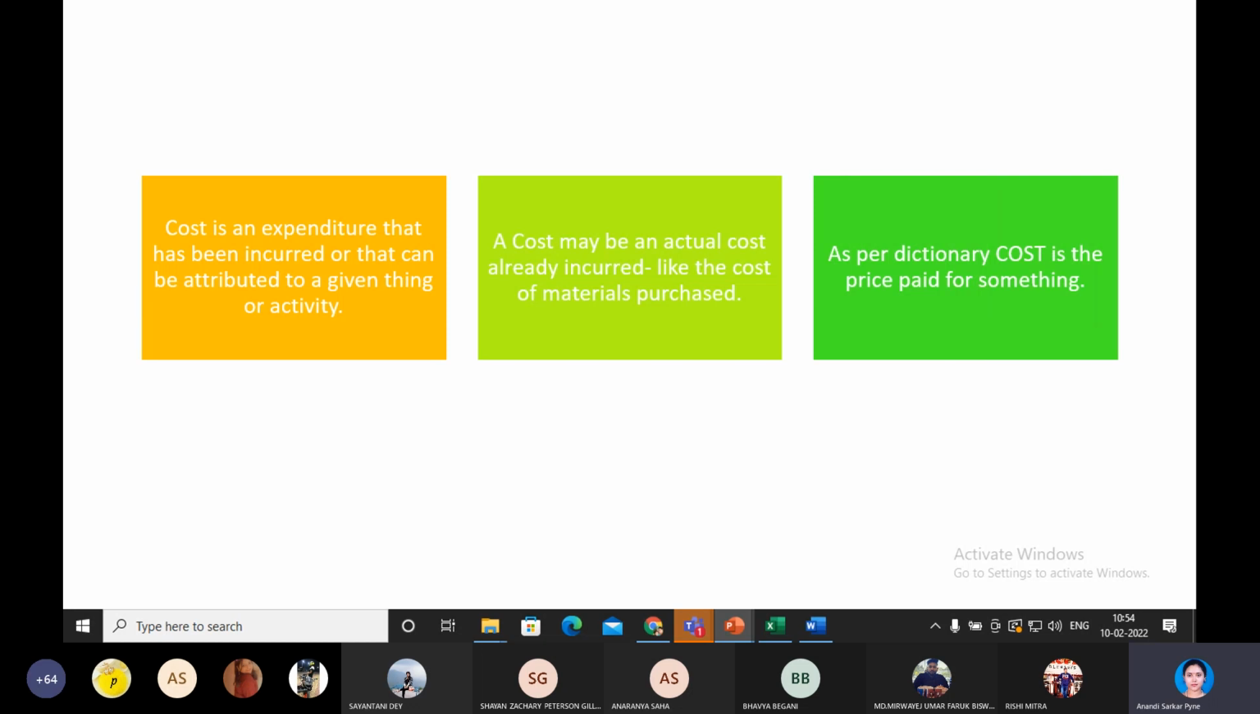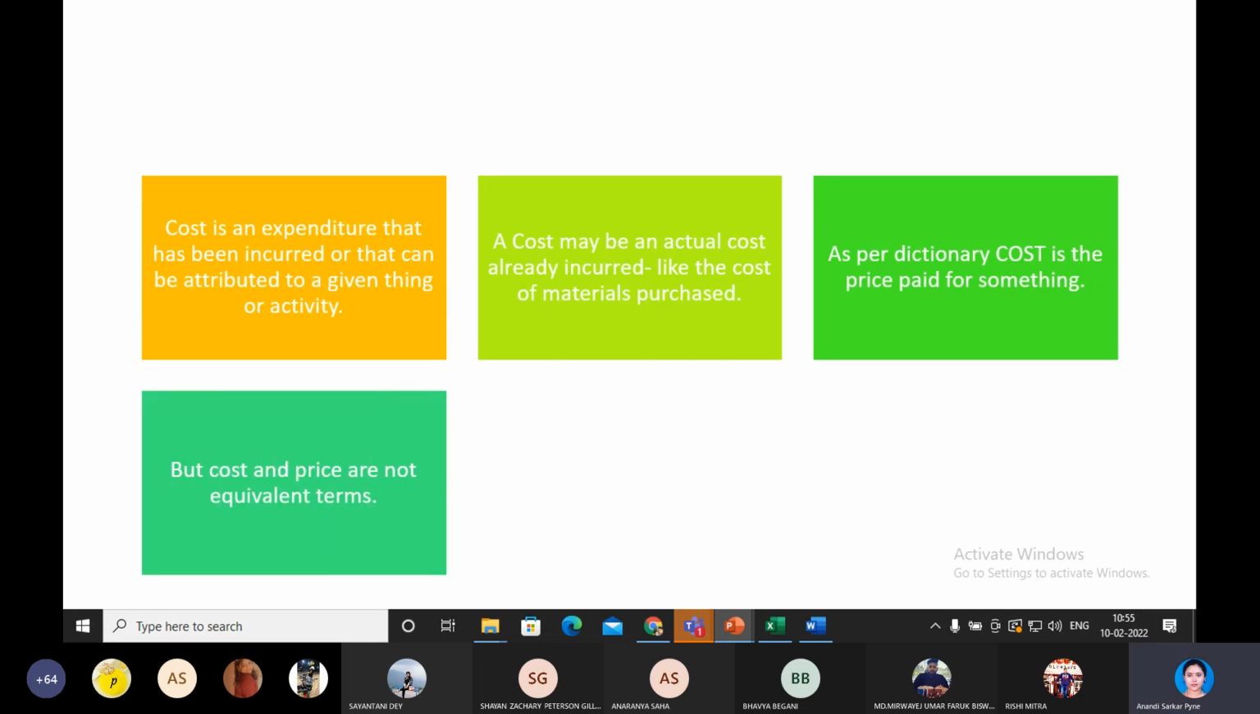So as per the dictionary, what is cost? In layman's language, cost is the price paid for something, right? Price paid for something means a certain facility, right? But cost is not price. Cost is not selling price. Cost is different from selling price. What's the difference? The profit is the difference. So cost is not the price, and they are not equivalent terms.